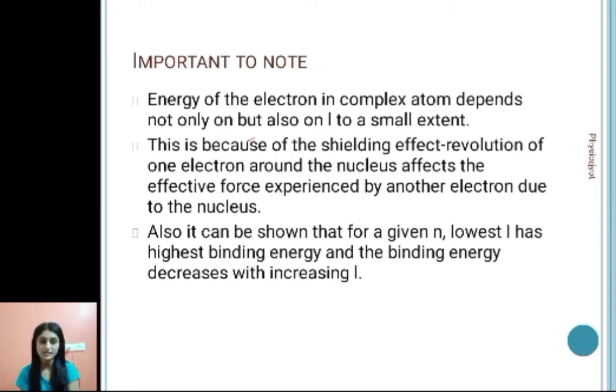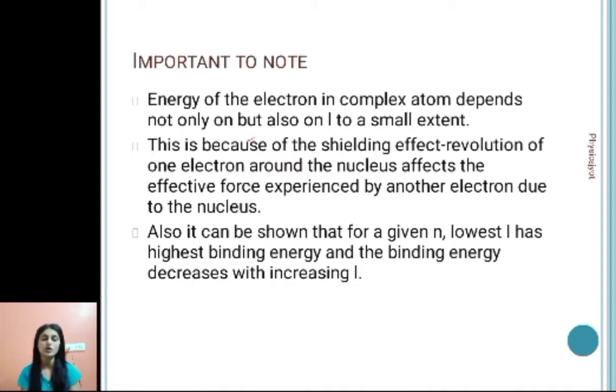So here what we can show is that for a given n, the lowest l has the highest binding energy and binding energy decreases with increasing l. That means suppose I have l equals 0, l equals 1, l equals 2. So the binding energy for l equals 0 will be the highest, and for l equals 1 or l equals 2 the binding energy will be lower. What is binding energy? Here binding energy we talk about in terms of removing an electron from the atom. So that is all about this.